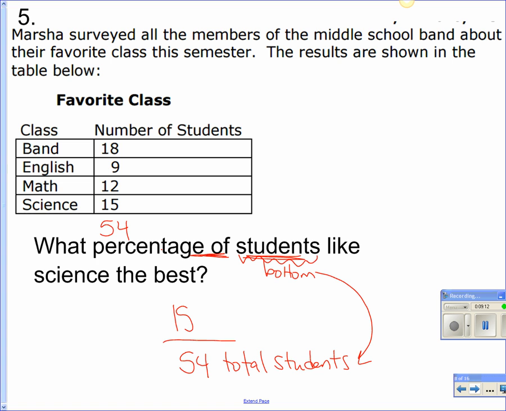Okay, 27.7 or 27.8%. 27.8%. Okay. So this number was science. Times by 100, remember? Or you can move the decimal.